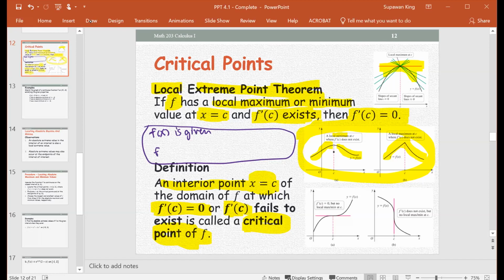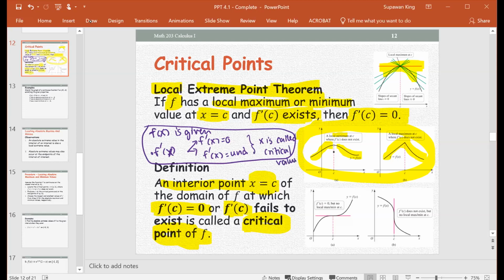You find f prime, and then there are two cases. f prime at x equals 0, or f prime at x is undefined or doesn't exist. But usually we use undefined for the function, doesn't exist for the limit. In one of these two cases, the x is called a critical value.